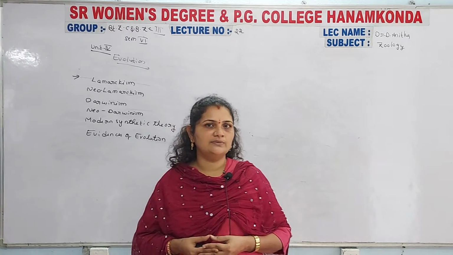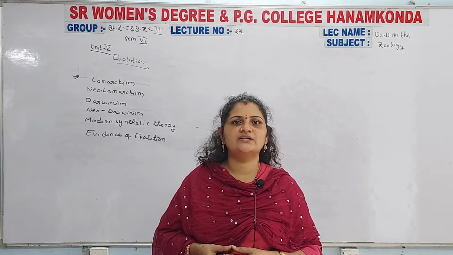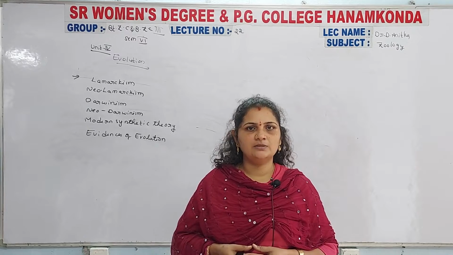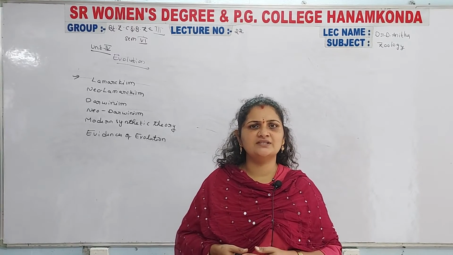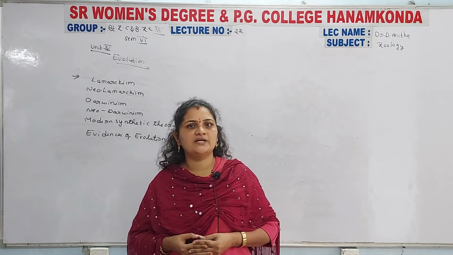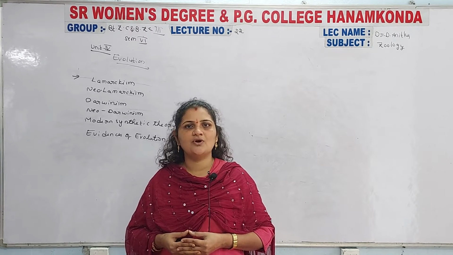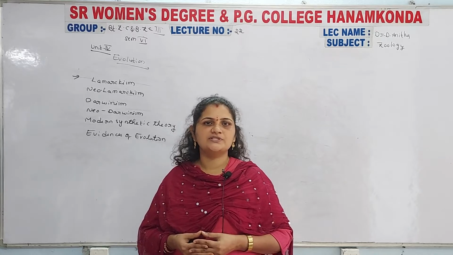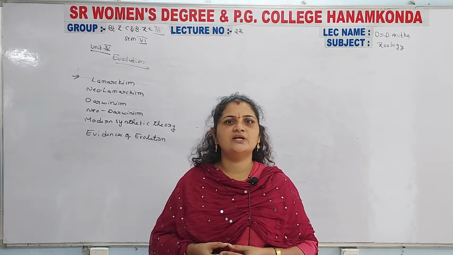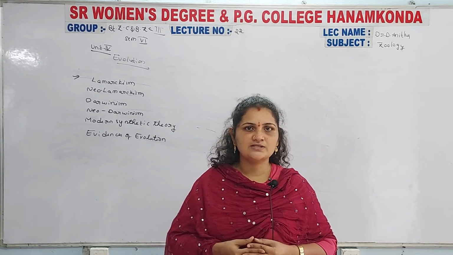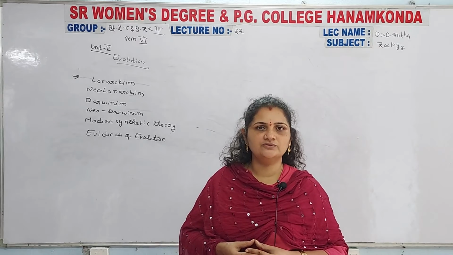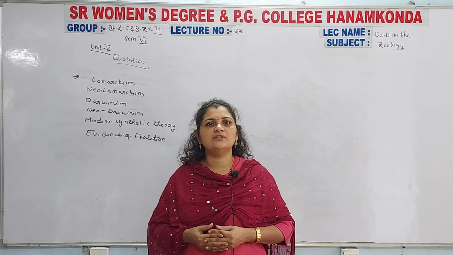Yesterday we completed the geographical regions: the Ethiopian region fauna, Australian region fauna, Oriental region animal fauna, Wallace line, discontinuous distribution, and continental drift. Those are the topics in unit 3. Today we have started our last and final unit, unit 4, and the first topic is totally about the evolution process.